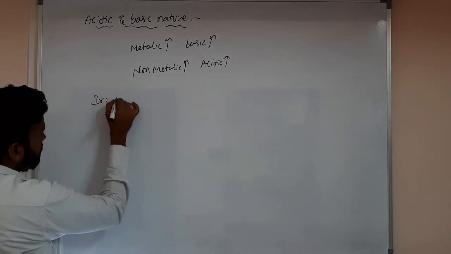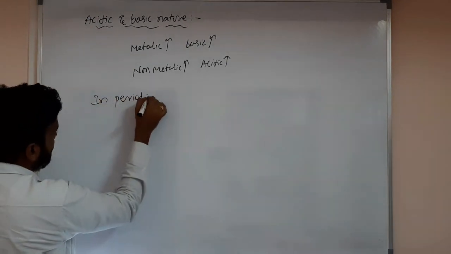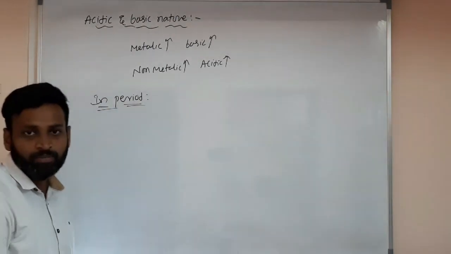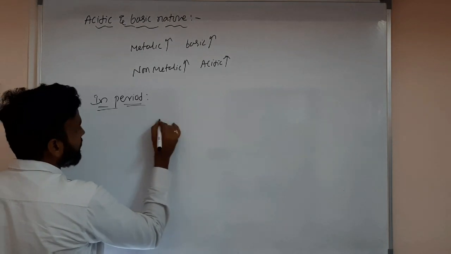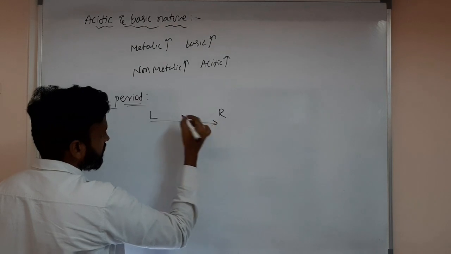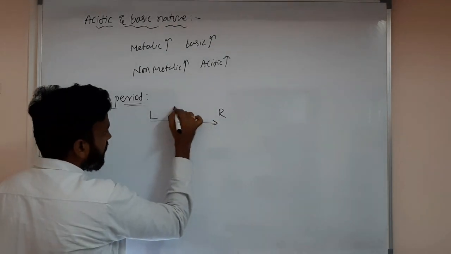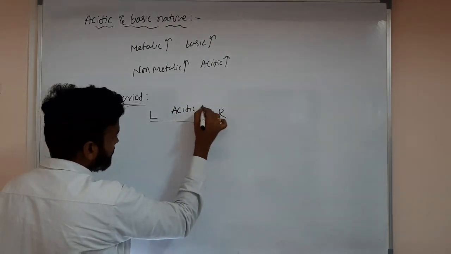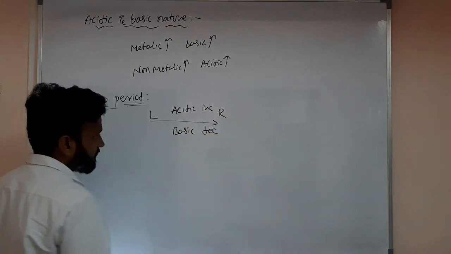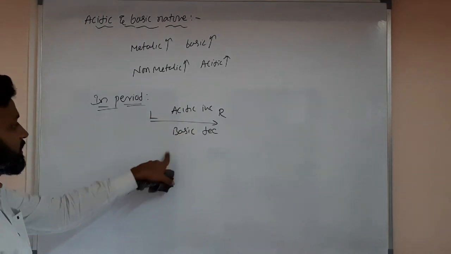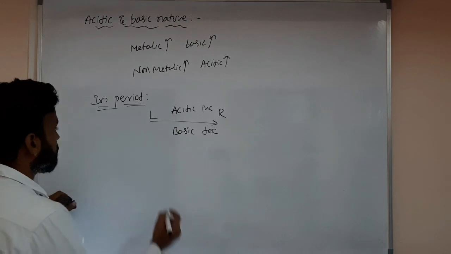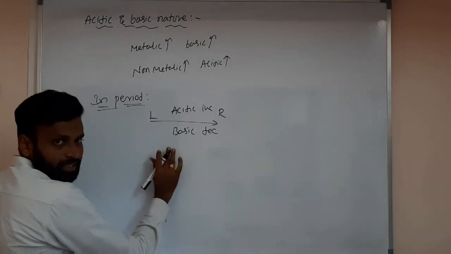So we have to remember, in a period from left to right, what happens? In a period from left to right, acidic character increases and basic character decreases. Understood?